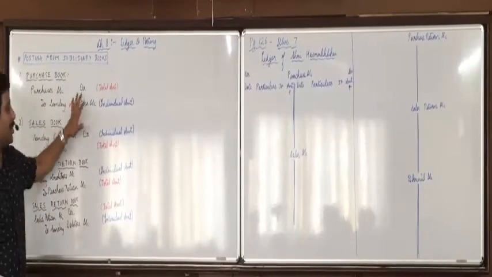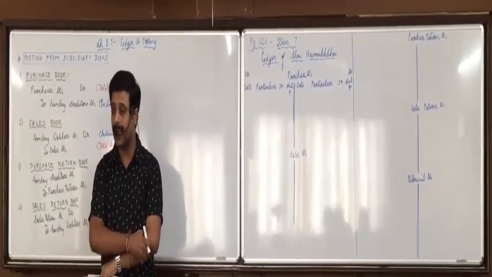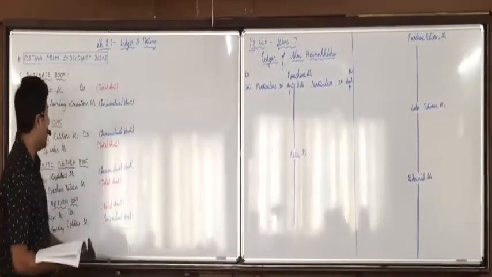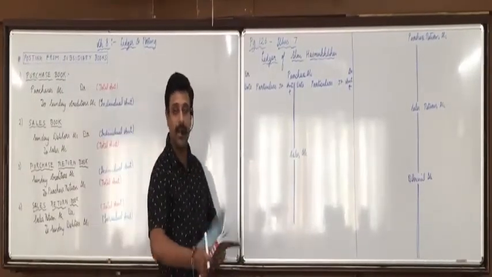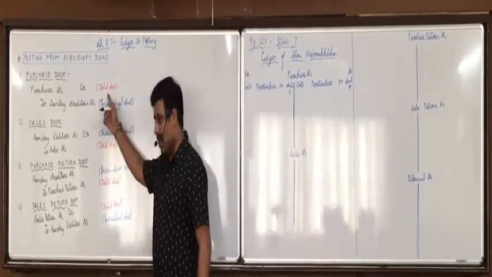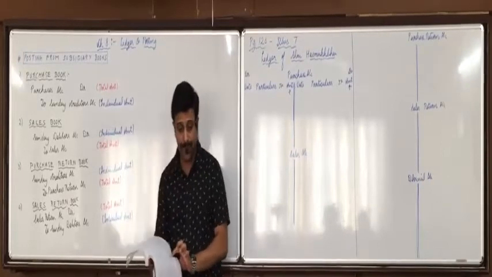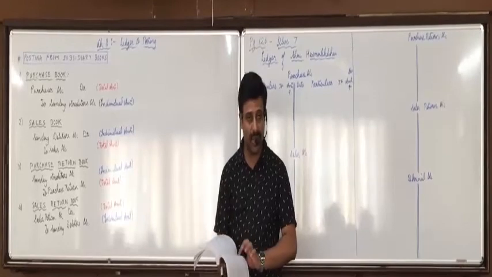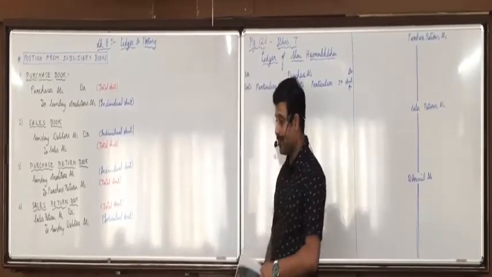Now purchases account debit. First rule of ledger and posting was write on the same side. Second rule, write the name of the opposite account. Purchase account debit, so in purchase account we will write on the debit side. Now, we are going to record the total amount. See, purchase book, what is the total amount? 43,000. If we record 43,000, what date should you write?